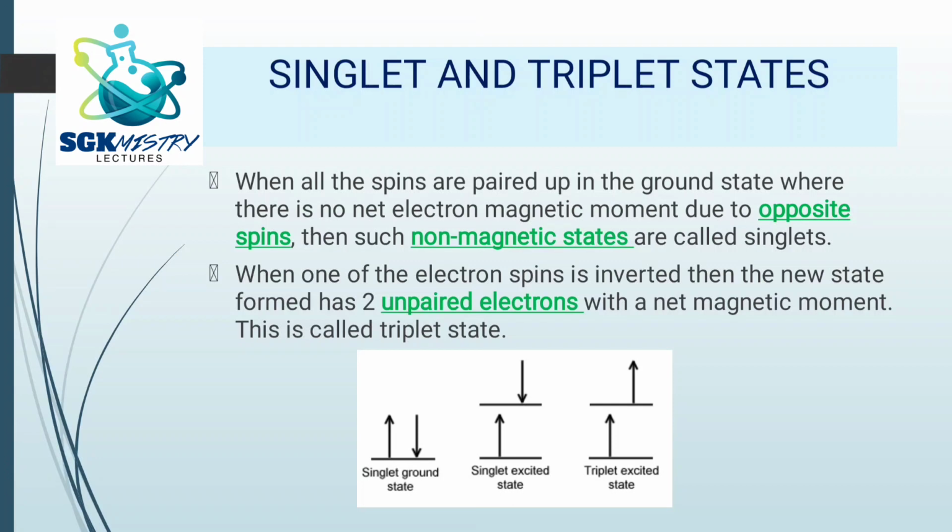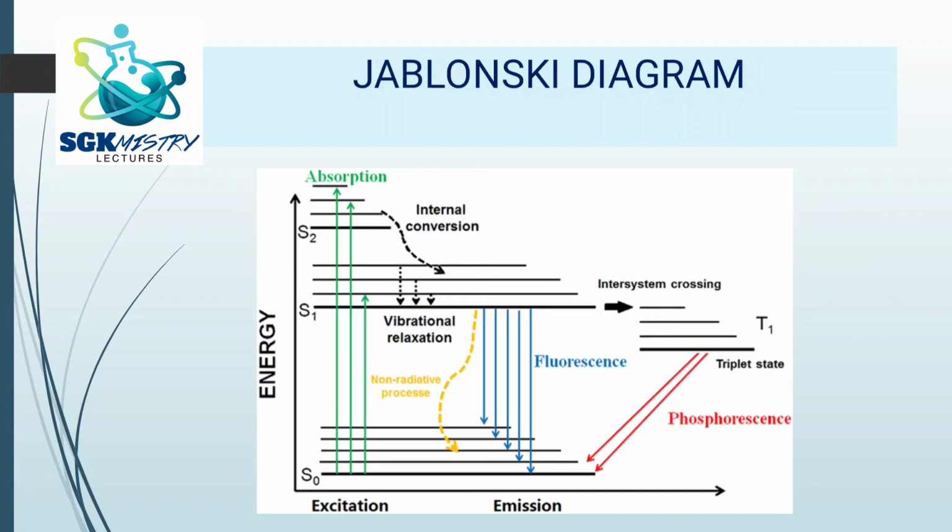In the second one also you can see the singlet excited state, when one of the electrons jumps to the higher energy level, but you can see the spins are opposite. So since the spins are opposite, the overall magnetic moment is 0. But what about the triplet state? So here, when one of the electron spins is inverted, then the new state formed has two unpaired electrons. So you can see in this case, in the third picture, you can see triplet excited state. Both of them have similar spins, the same side. They are not opposite to each other. So you can see that there is net magnetic moment, right? So this is called as the triplet state. So singlet state has 0 magnetic moment, and triplet state has net magnetic moment.